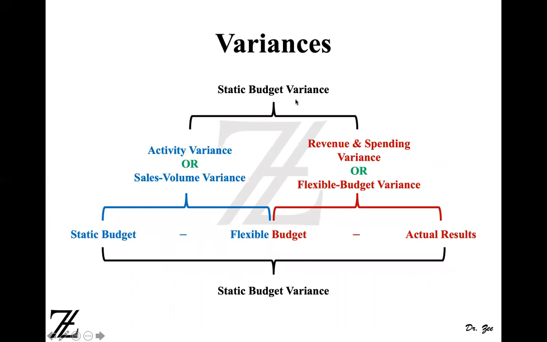Our static budget variance gives us two variances. One is known as the activity variance. Activity variance is also known as sales volume variance. That means the activity variance is going to provide you a variance due to a higher or lower level of activity. Remember, we are looking for two things.